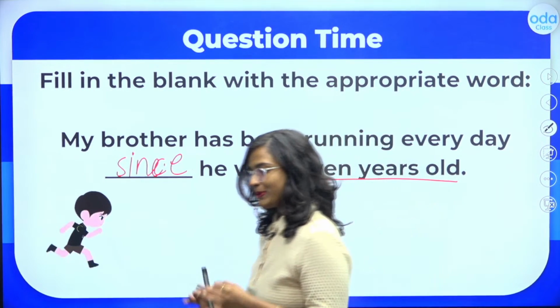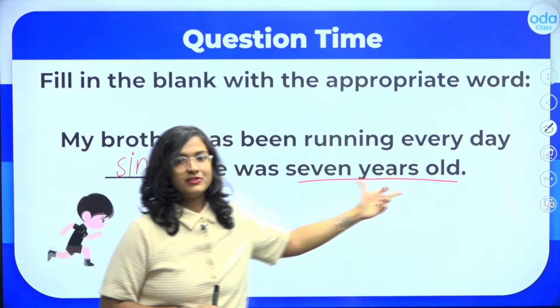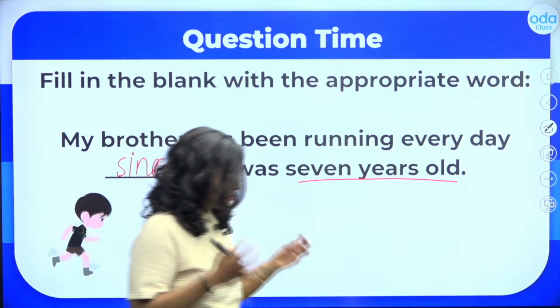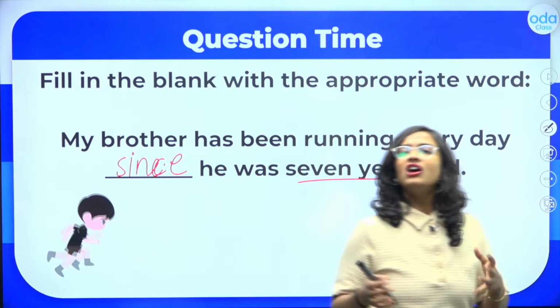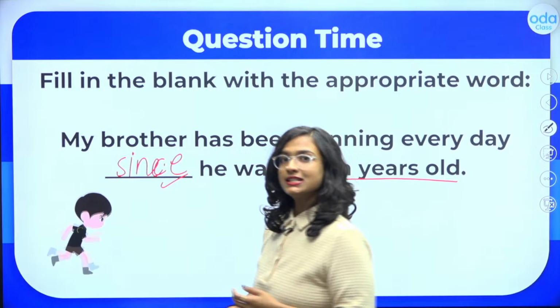Once again, let me repeat this, students. Since he was 7 years old, right? This particular part is a point in time. It is not a duration of time. That is why we will need to use the word since here.